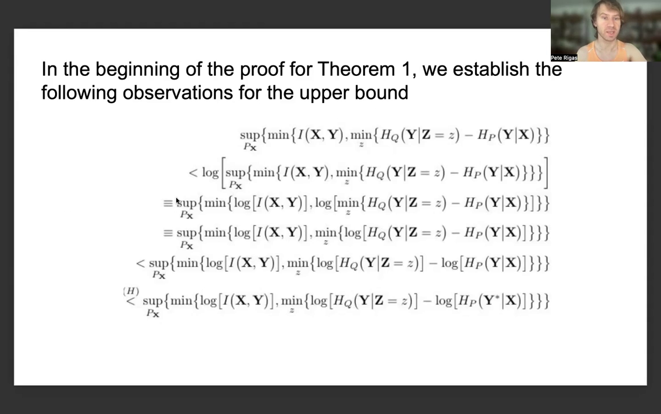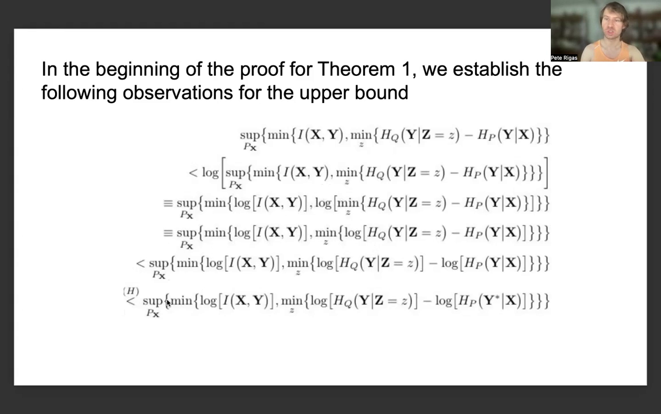And then this is identically equal to the supremum of the min of the log, distributing the log to each one of the two arguments, namely the minimum of the log of the mutual information, as well as the log of the minimum of the difference of the two conditional Shannon entropies, as well as also being identically equal to bringing the log within the min. So the log of the min of z is the min over z of the log, as well as being able to strictly upper bound again by subtracting the log of the two conditional Shannon entropy terms.